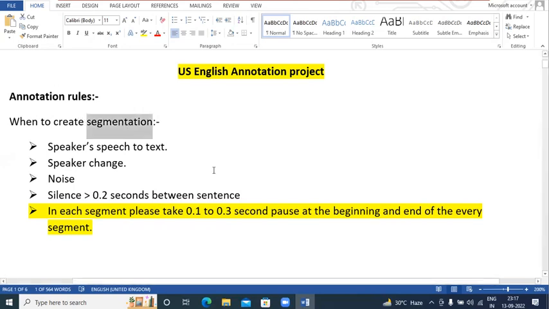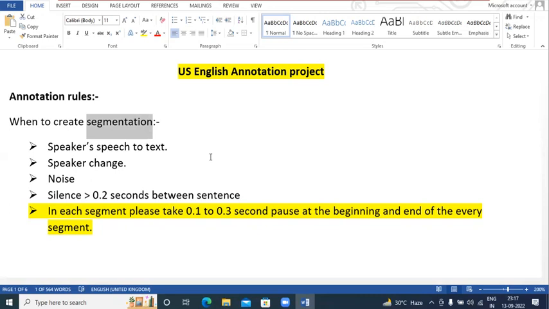So what is segmentation? Segmentation is something, as I already told you, that you will get the audio of about 40 minutes, 50 minutes, or 1 hour, or it may be more than 1 hour. So we just need to divide that speech into different segments. Okay, so how will we create the segment? Whenever a speaker completes one sentence, that would be considered as one segment.